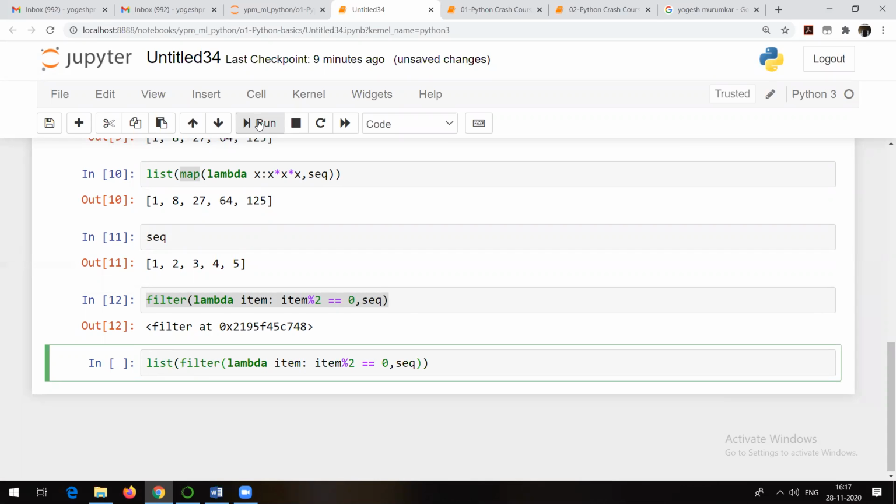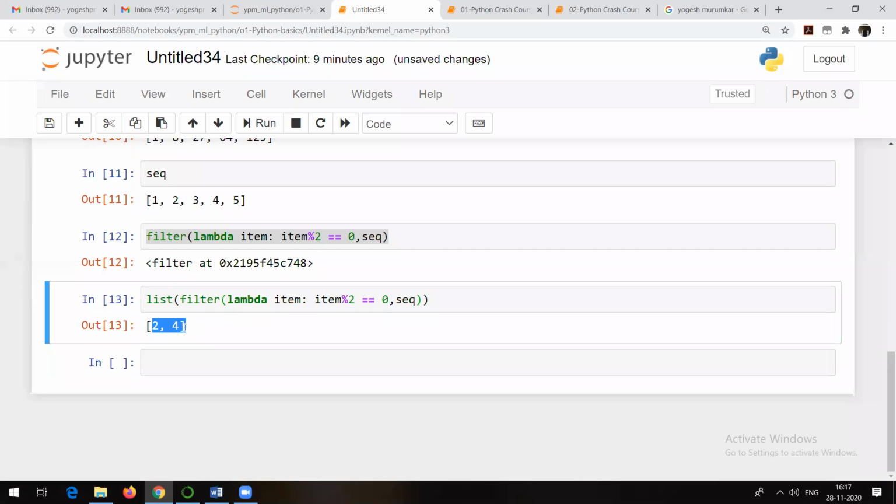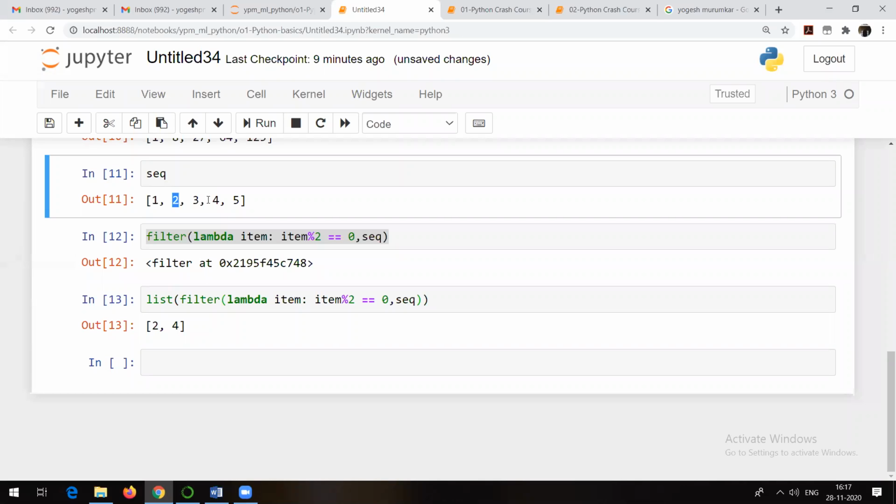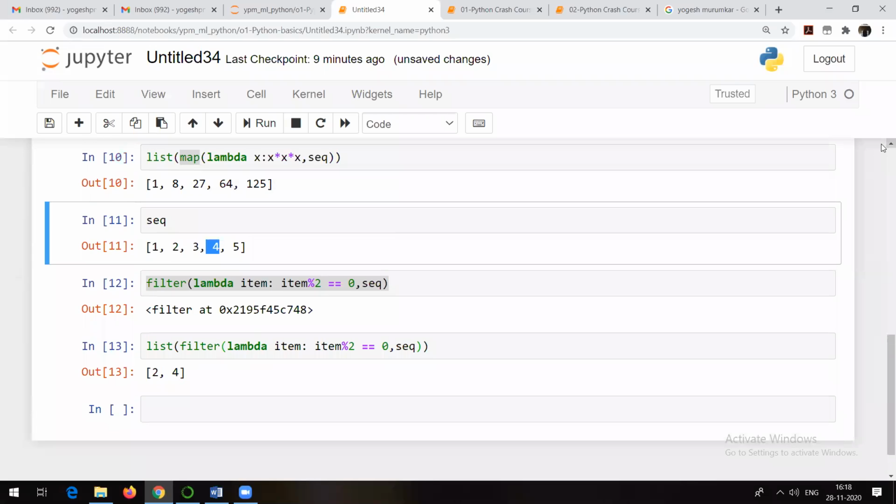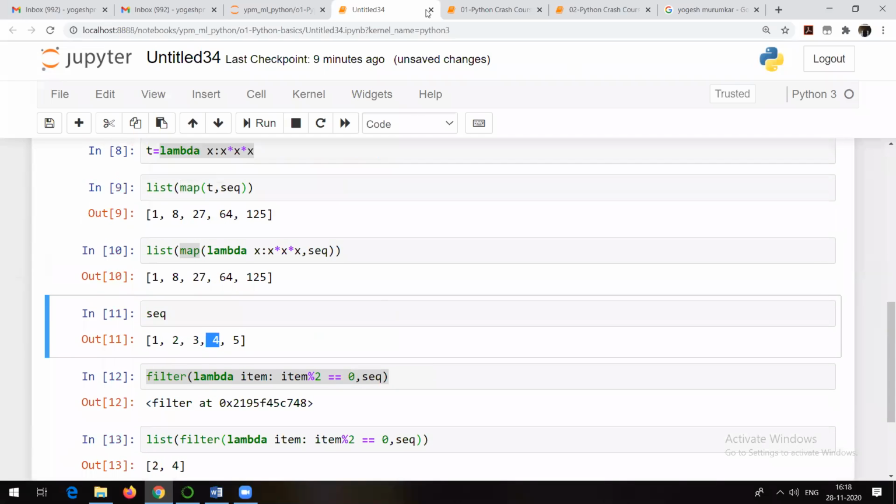That's it, and run. Now see, we will get the result as 24, because why 24? It's an even number. I hope everyone is clear. That's a simple use of map and filter. Okay, I hope everyone is clear.